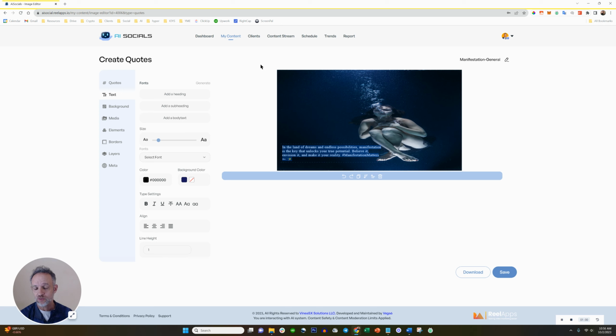Now, this is the second round of me doing this. The first round, I got a background that says "We're hiring." It had nothing to do with anything. It was just a "We're hiring" sign, and it had this quote about manifestation. Now it gives me this manifestation quote in small little white letters. And by the way, when you're going through this process, it constantly asks you what country you're in and what language you want. You can't just set that as default in your profile. Every single time you want to create something, you have to select your country and the language. It's really silly. But nonetheless, I got this quote.